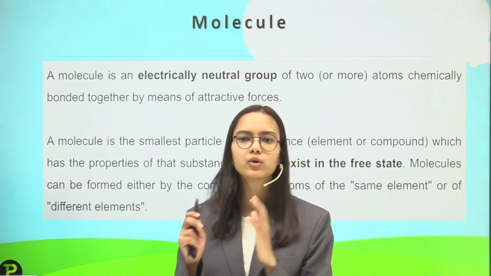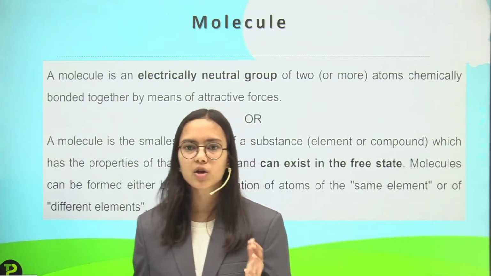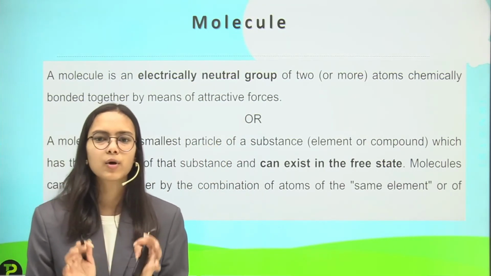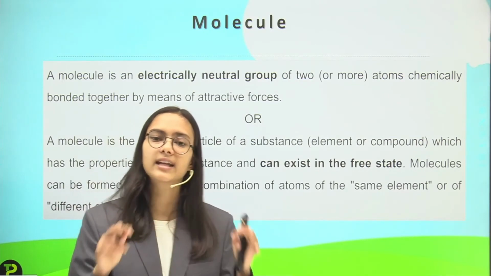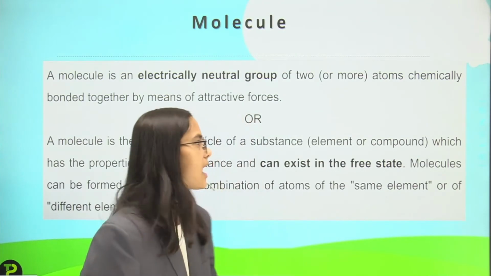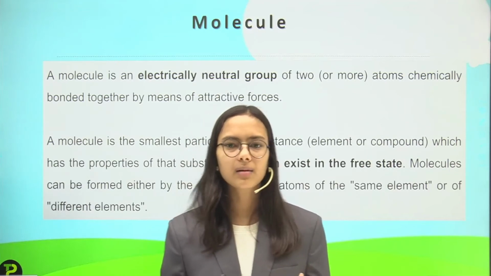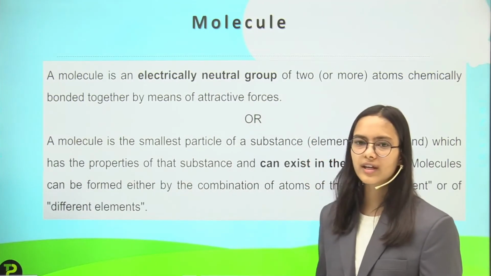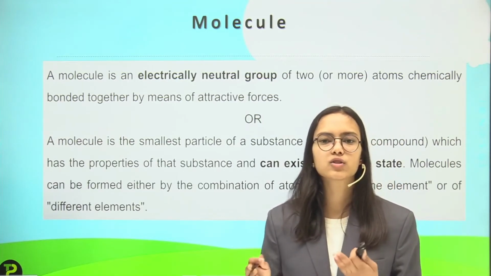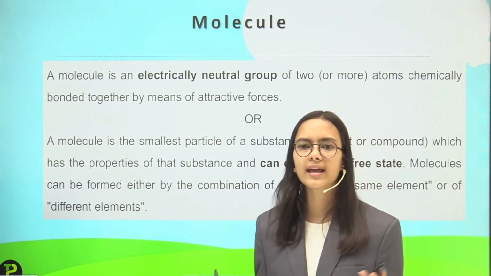H2O. So I have two hydrogen atoms and one oxygen atom. They combine together and form a molecule. So what are molecules? They are a group of atoms, and that is, as a whole, electrically neutral. That does not have any charge, and they combine with some kind of bonds, chemical bonds. Also we can say that it exists freely. The hydrogen molecule is H2, that has two hydrogen atoms, and these all exist freely.